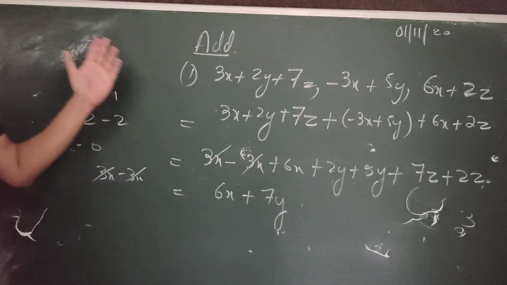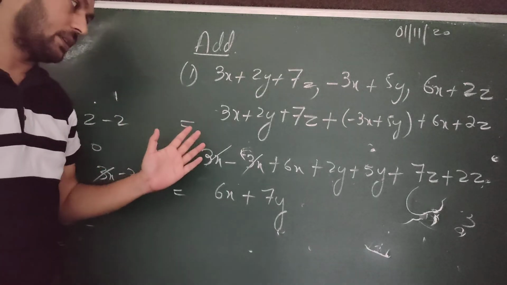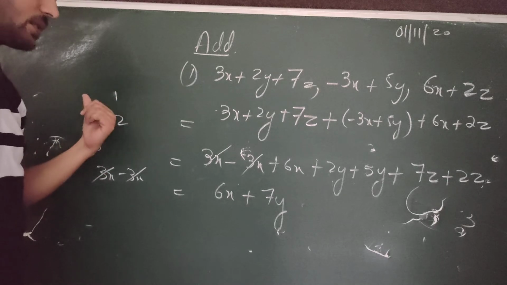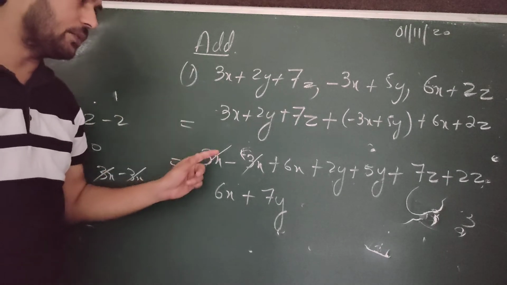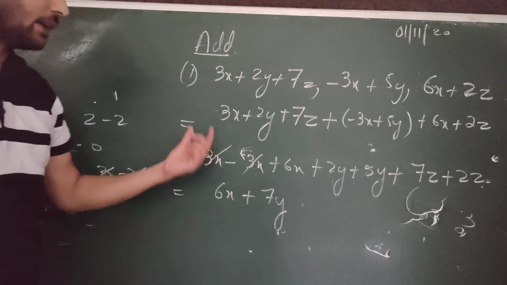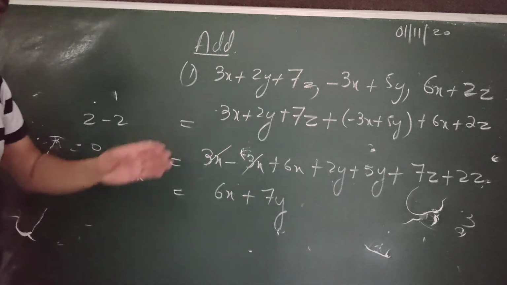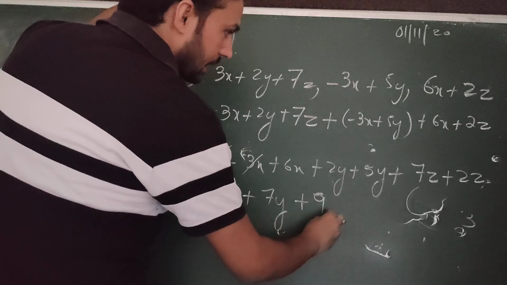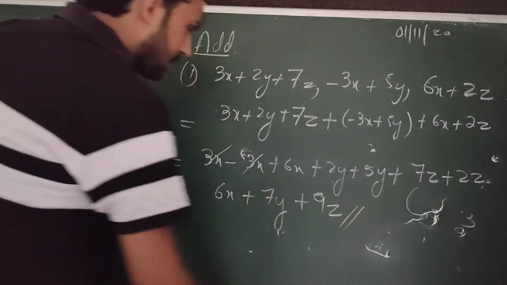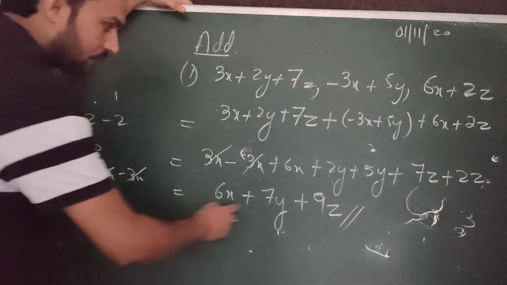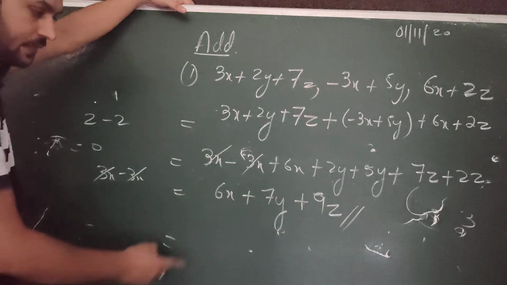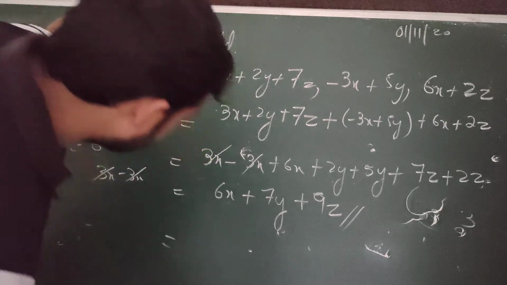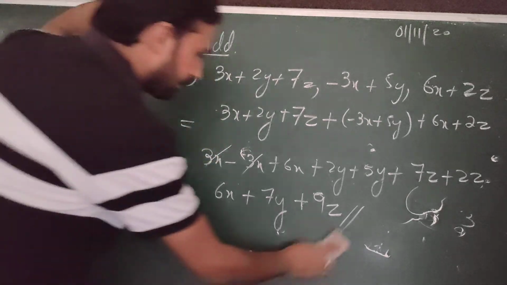It's just the addition that we have learned in arithmetic or the number system when we did integers. Same thing, but the only thing we have to be careful about in algebra is whether they are like terms or not. If it is like terms, then only we can add. That is what the rule says. Otherwise, we can't add. So the answer will end here. It doesn't mean that we can add this and write one more step, because x, y, z are different variables. So that will be the final answer.